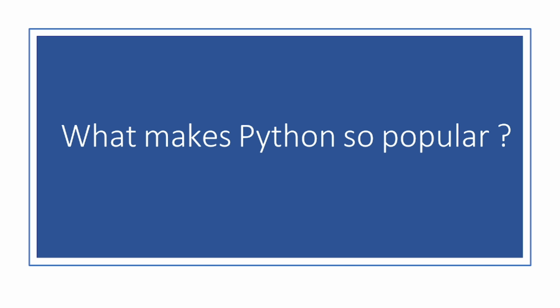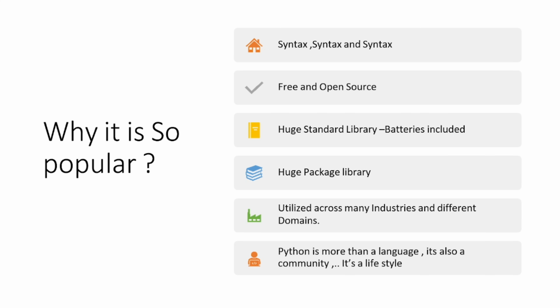What makes Python so popular? Not only Python, there are other backend programming languages, like we have Java. So why do people choose Python over Java or the remaining programming languages? Why is it so popular? These are the main reasons. The main reason is the syntax. The syntax of Python is very easy. It's like simple English. If you know English, then you can learn Python.